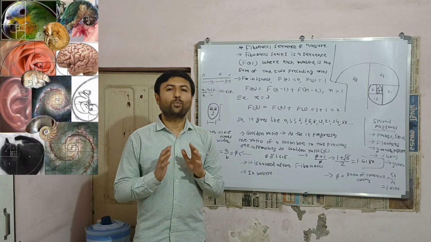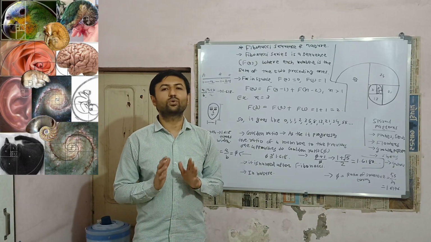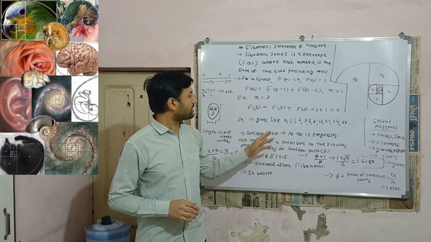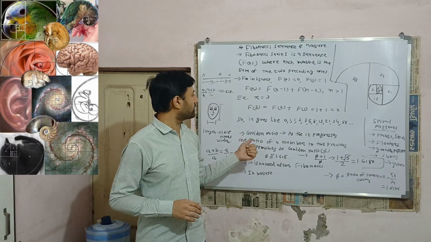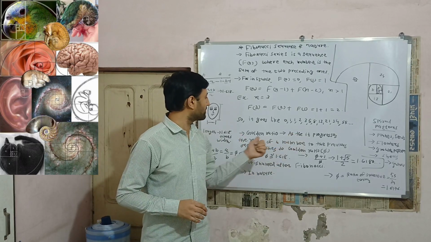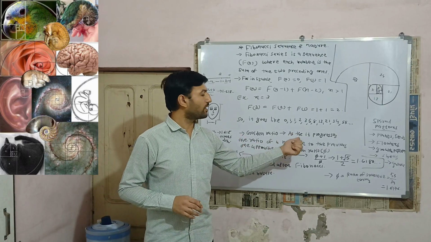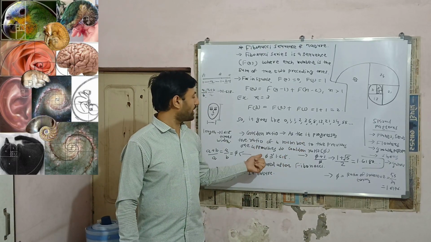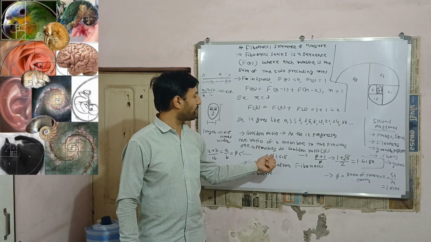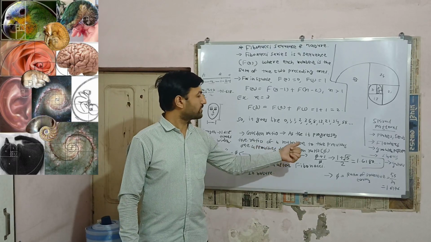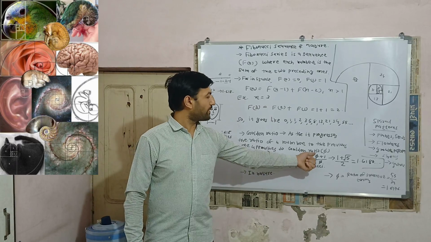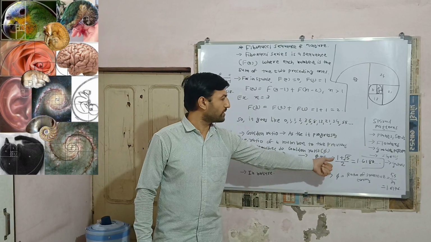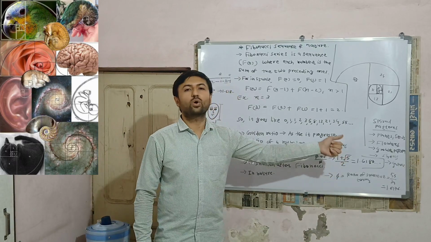We can derive very important mathematical concept which is known as golden ratio from Fibonacci series. So as this sequence progresses, the ratio of a number to the previous one approaches the golden ratio. Why it is known as golden ratio? Let us see. It is denoted as phi, whose value is 1.618. Its algebraic form is phi plus 1 over phi is equal to 1 plus root 5 over 2 is equal to 1.618 and so on.